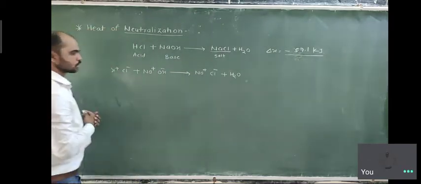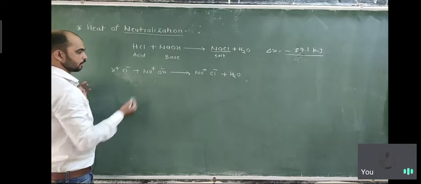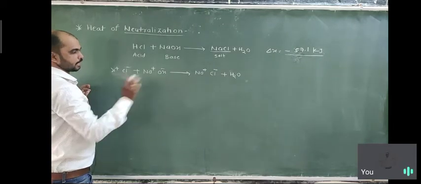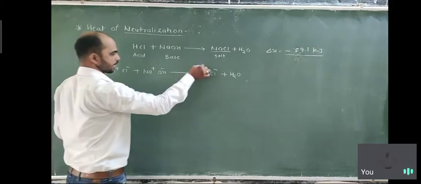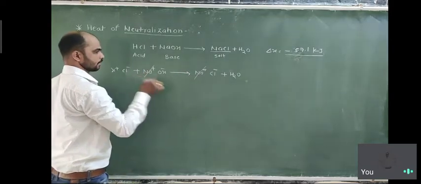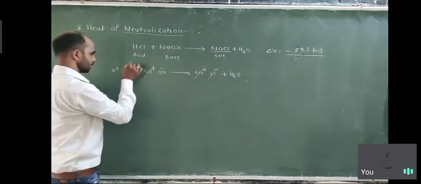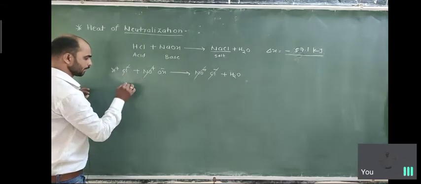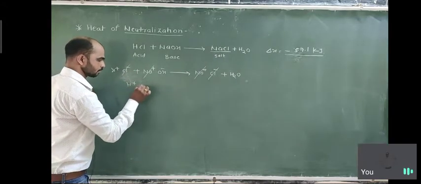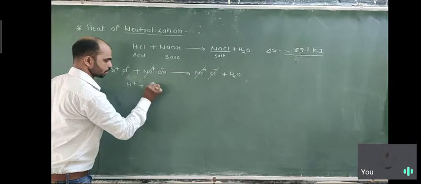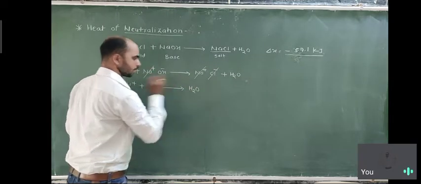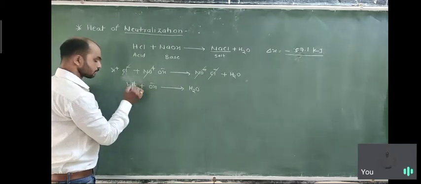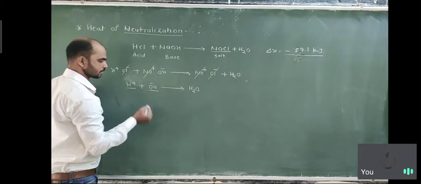The actual reaction is seen when we cancel the common ions from both the reactant and product side. The common ions here are Na plus, which we cancel, and Cl minus, which we cancel. What remains is H plus and OH minus, which give H2O. H plus represents the acid and OH minus represents the base.